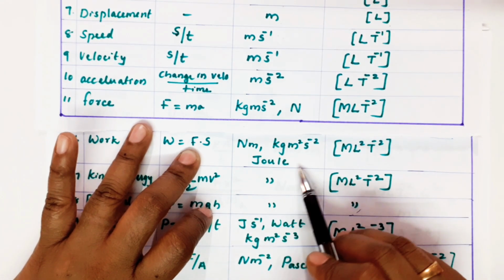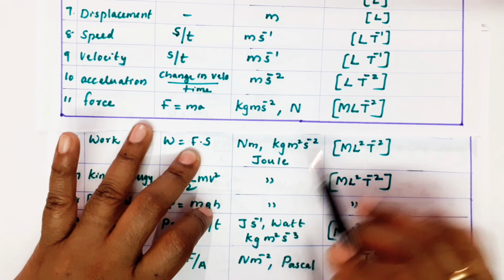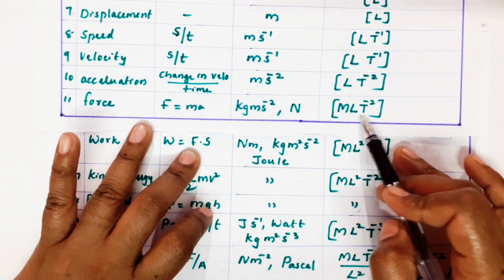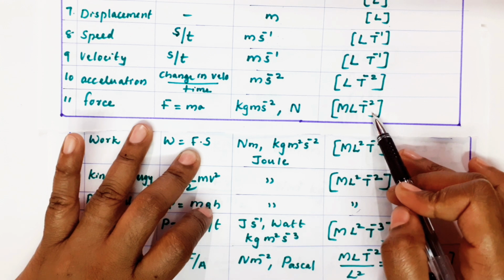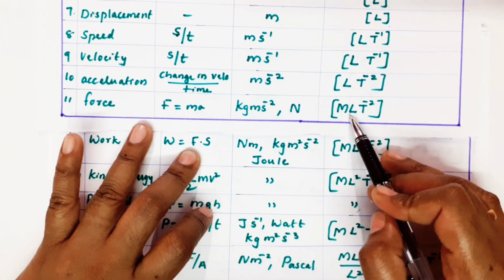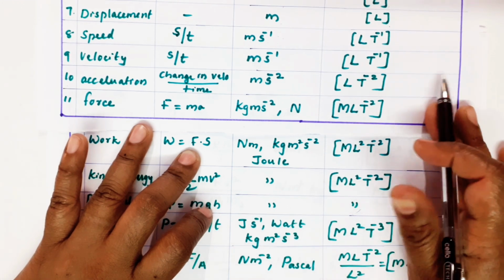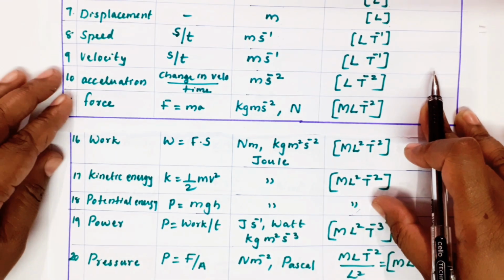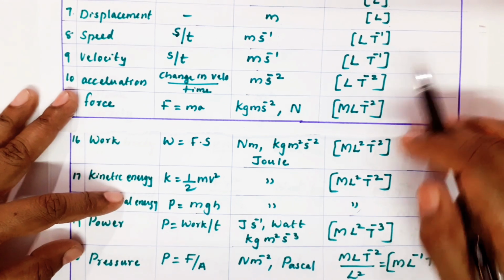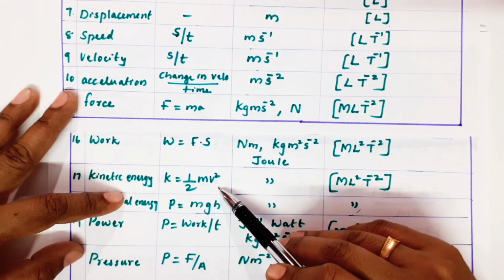Work has a shortcut unit called joule. Dimension also, M L T minus 2 for force. Into displacement means one more L will come. So it will be M L square T minus 2. Next is kinetic energy, half m v square.